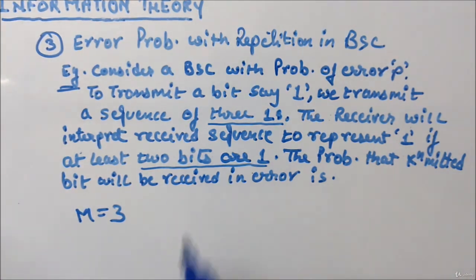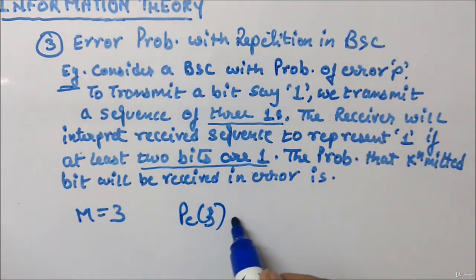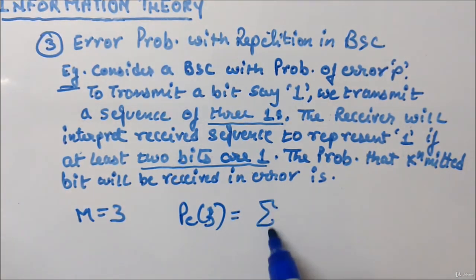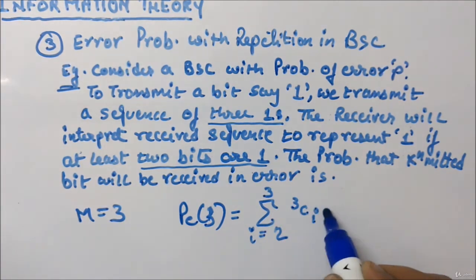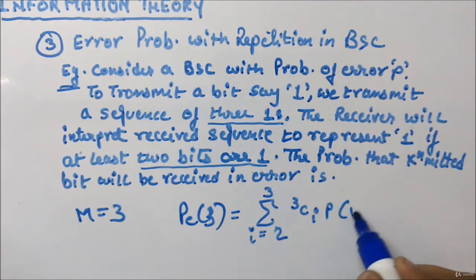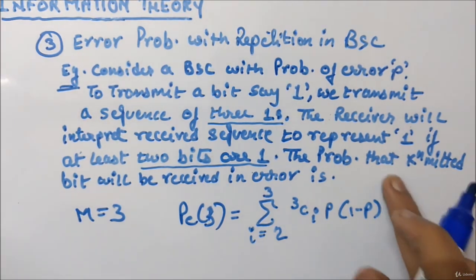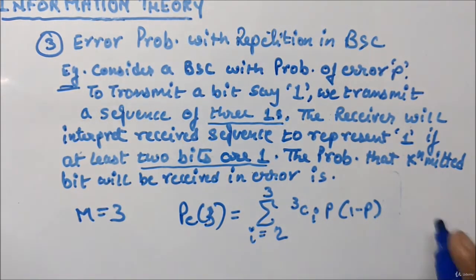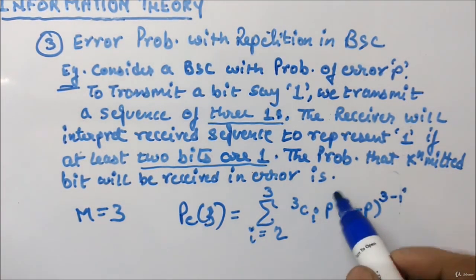So you can apply the formula here. The probability of error with m equal to 3 is summation I is equal to (3+1)/2, that is 2, to m, which is 3, of 3CI p to the power I into (1 minus p) to the power (3 minus I).